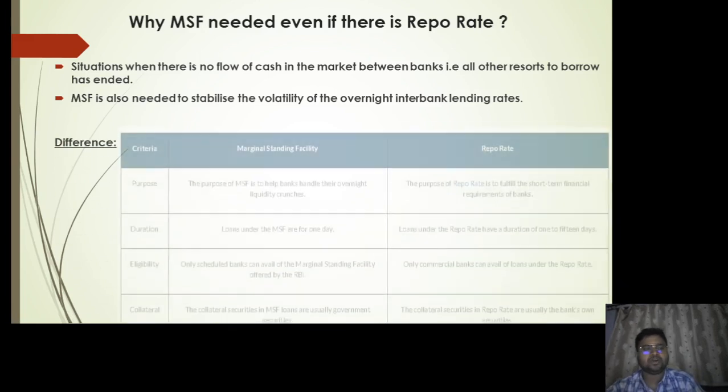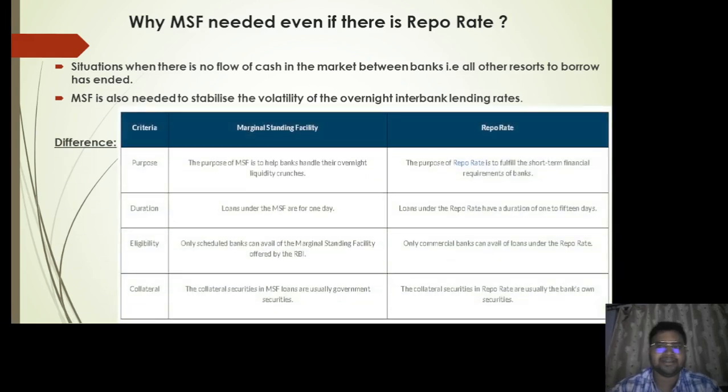Now let us try to understand the difference between MSF and the repo rate. I have mentioned some of the criteria here. Let us look at them one by one. So first is the MSF. The first criterion is the purpose.